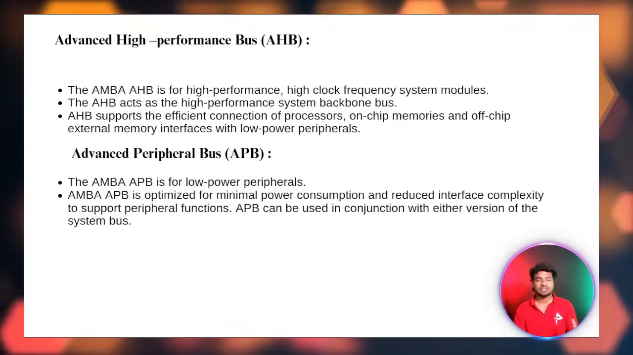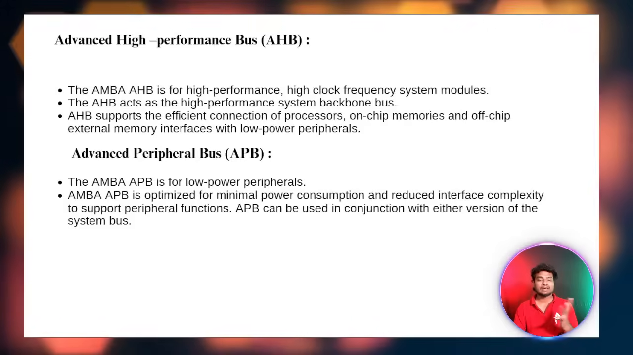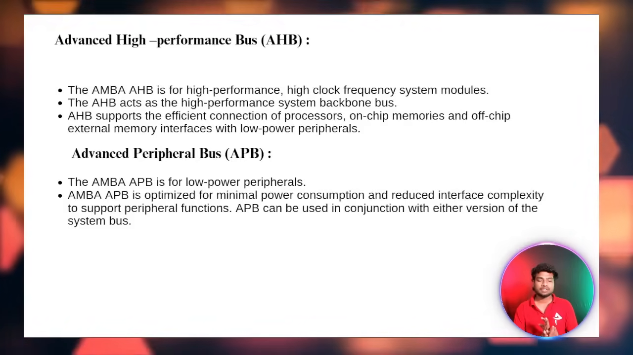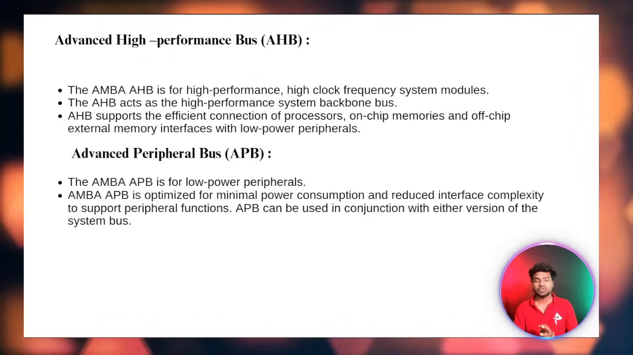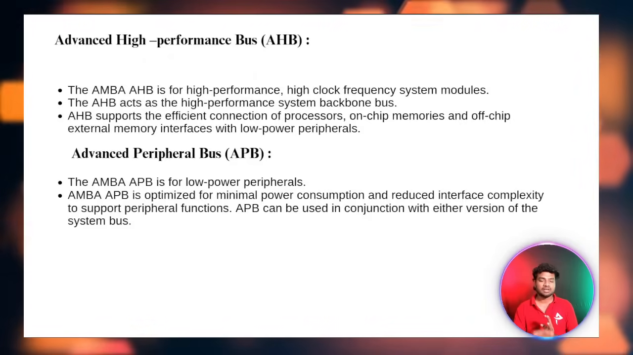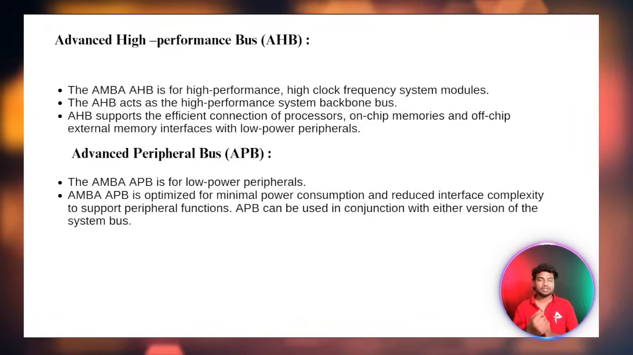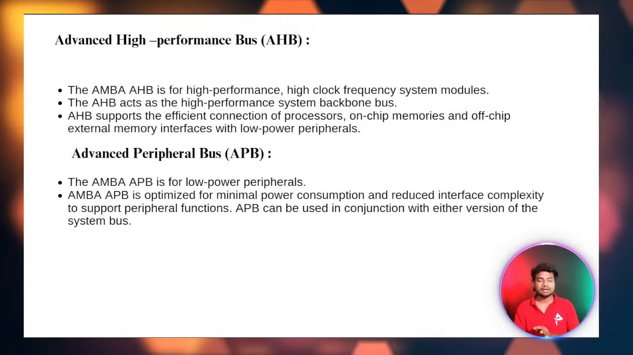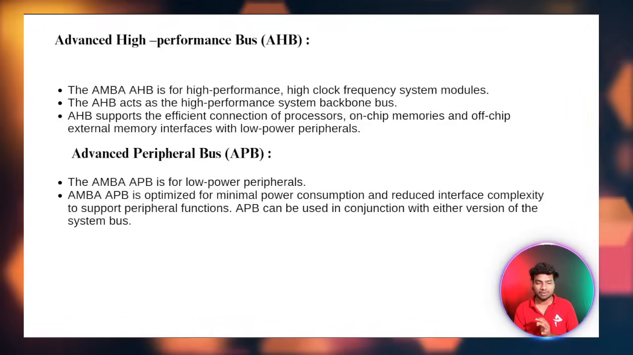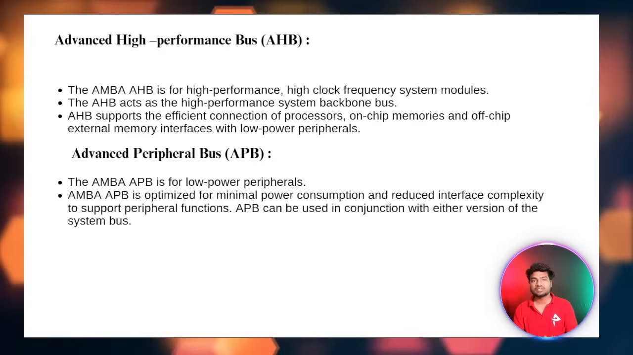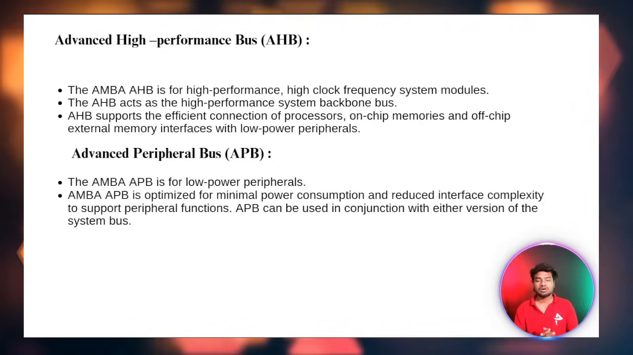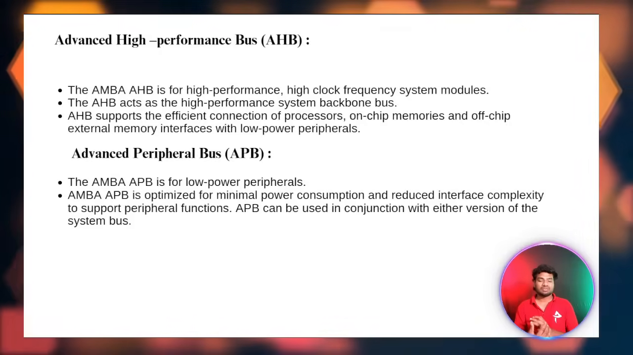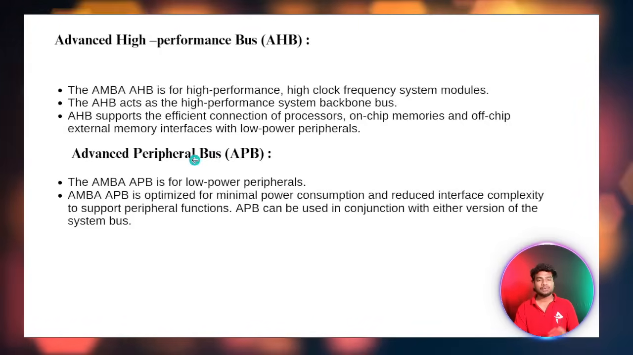Then the AHB protocol. Firstly we will see the definition and a basic intro about the AHB protocol. AMBA AHB is nothing but the advanced high performance bus protocol. From the name itself, it has high performance, which means it works on a high clock frequency. AHB acts as a high performance system backbone bus. AHB supports the efficient connection of processors, on-chip memories, off-chip external memories, and low power peripherals.